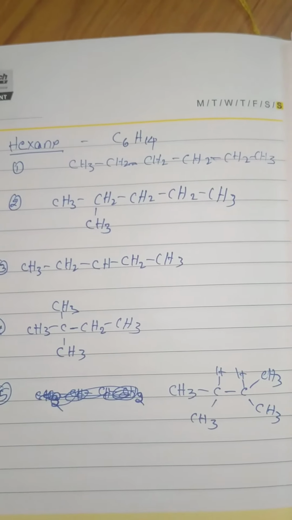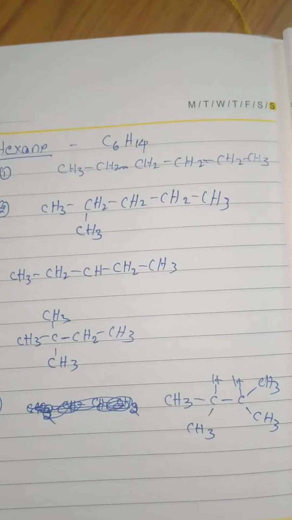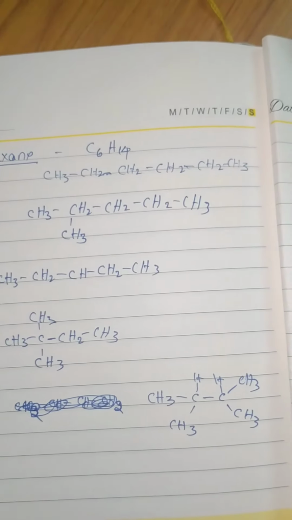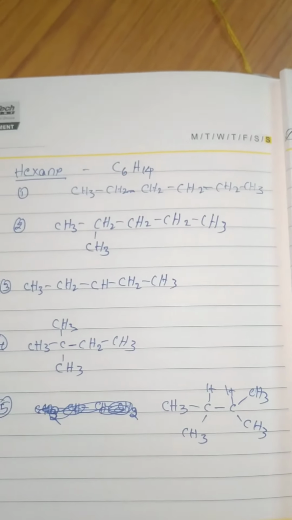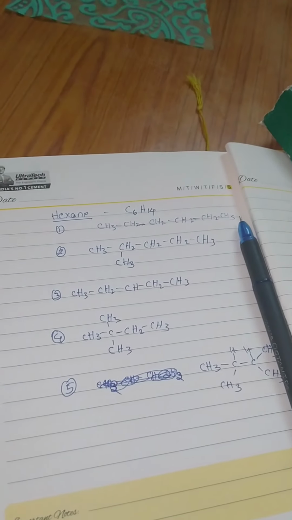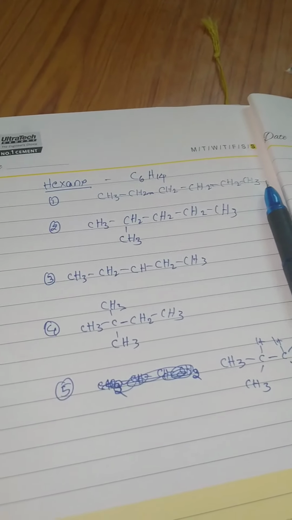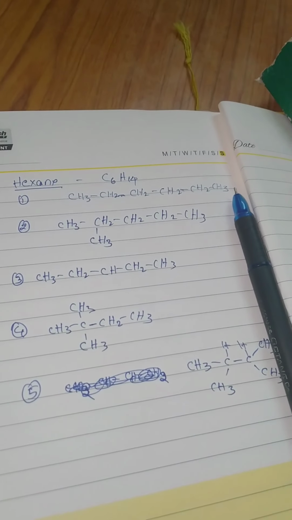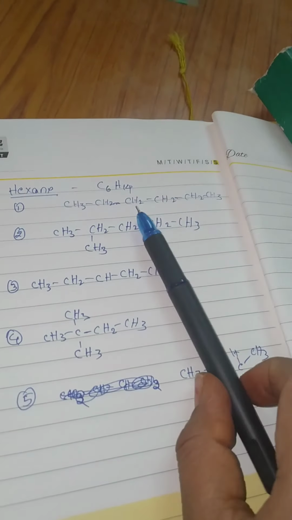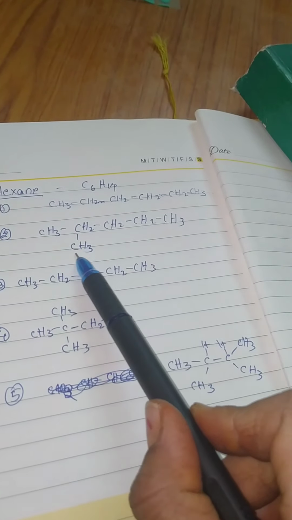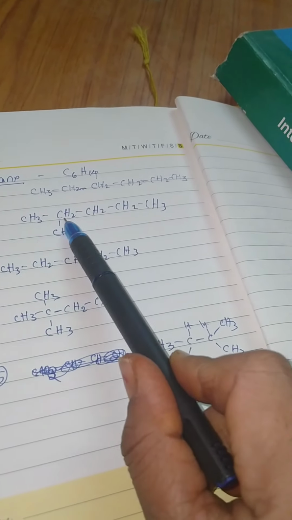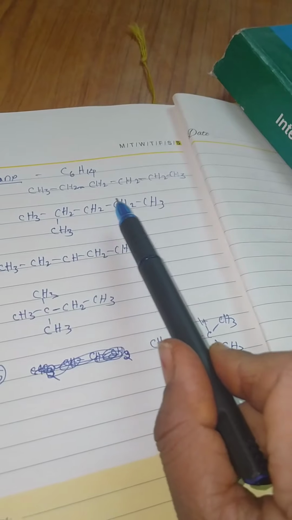So these are the isomers of hexane. The first one, CH3, CH2, CH2, CH2, CH2, CH3, is the simple alkane chain, called hexane. The second one is branched. When we give names for this type of branched chain, we give preference to the branch. That means we number 1, 2, 3, 4, 5.